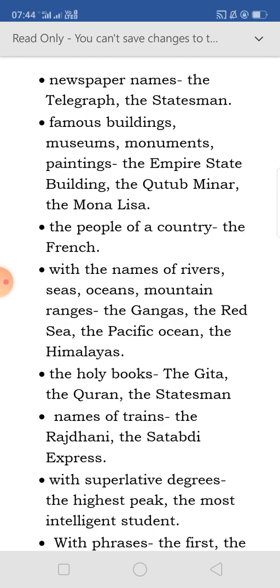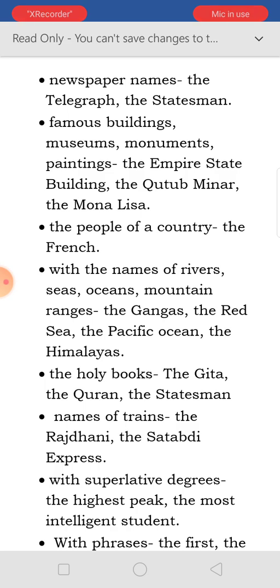With the names of rivers, seas, oceans, mountain ranges. Whenever we write the name of any particular river, mountain, ocean, sea, then we put the before that. The Ganga, the Red Sea, the Pacific Ocean, the Himalayas. The holy books: before the holy books also we will write the. The Gita, the Mahabharata, the Ramayana, the Quran. The names of trains: whenever we mention any train, trains also have some names.